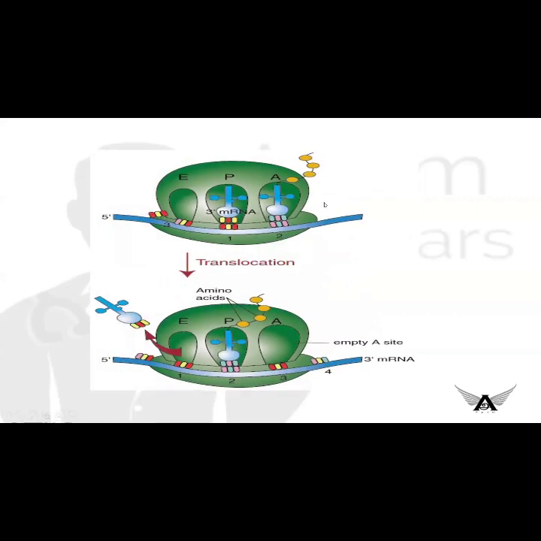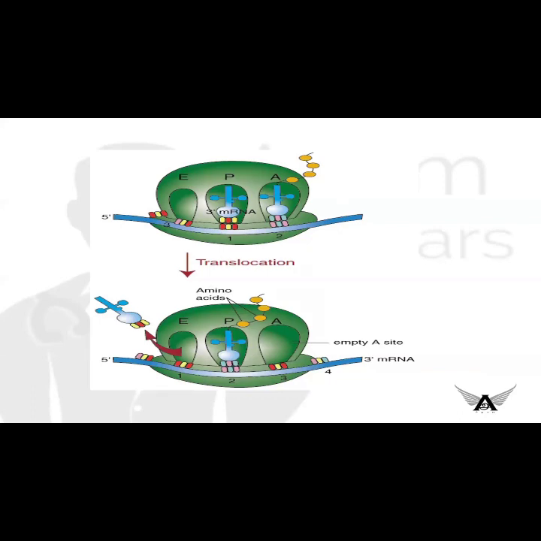As the growing amino acid chain is here, this is free. It moves through the ribosomal complex through the E site and it comes to the P site. So that now again the A site is ready for the next amino acid to enter. And this is how the elongation occurs. Okay, I hope you understand the process of elongation.